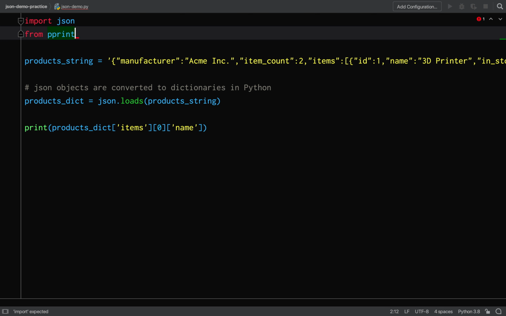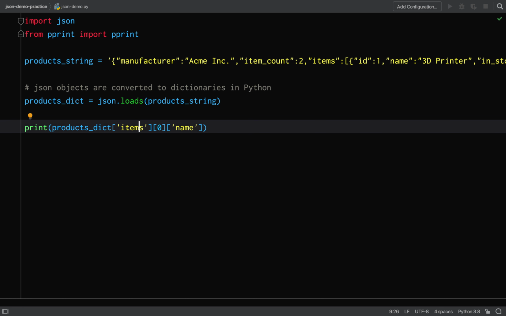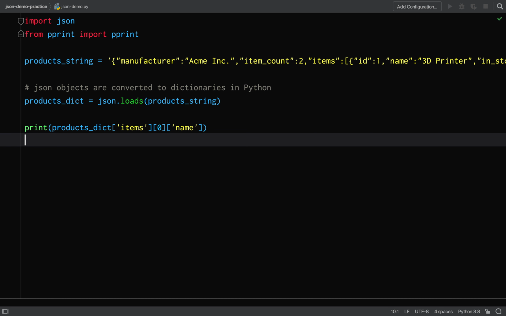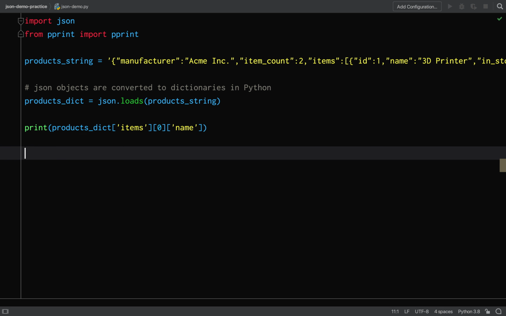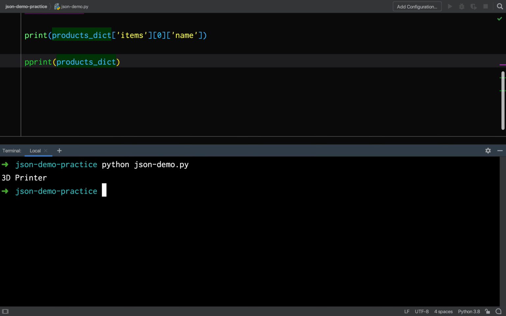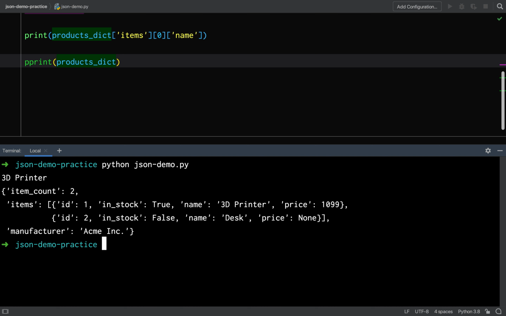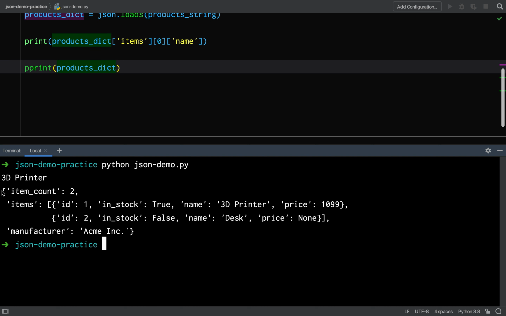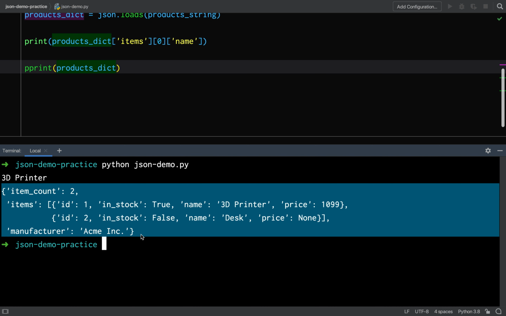What I'll do now is I shall print out the dictionary so we can have a look at it. I'm going to use a module called pprint, which means pretty print in Python, and this will format it in a way which makes it nice for us to read. So pprint, and then I just pass products_dict, go back to the console, run the file again, and here is our dictionary. And you're probably looking at this and thinking, well, that looks just like JSON.